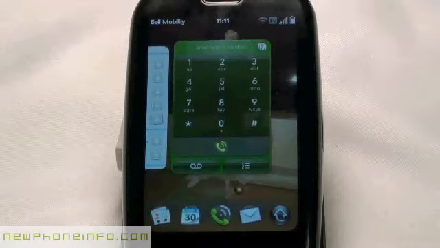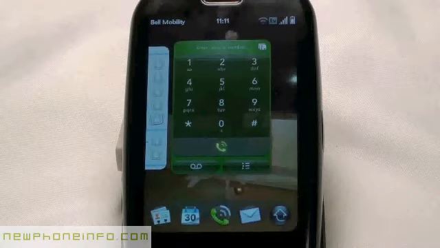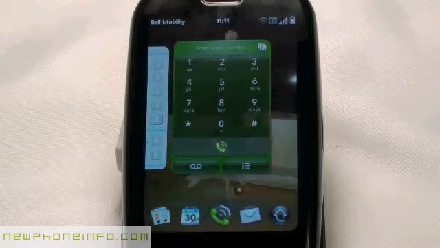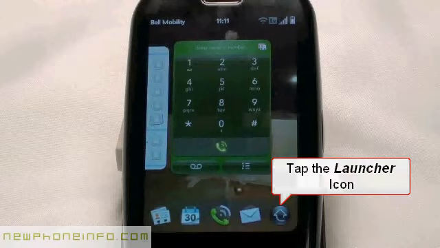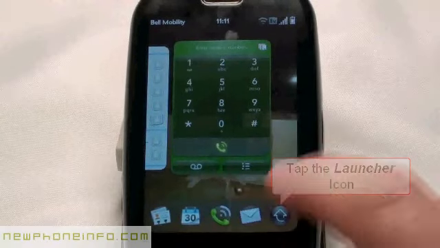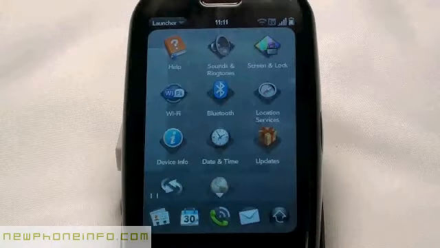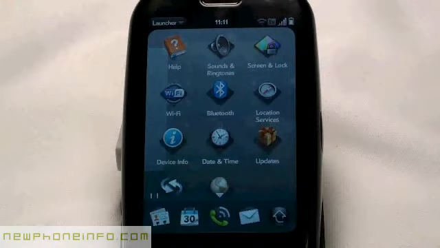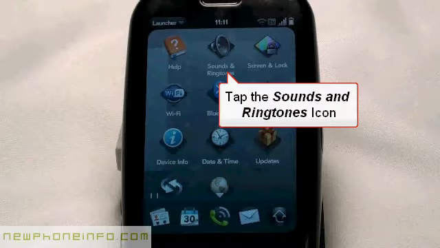In this video tutorial, we will show you how to set your ringtones and ring styles using the Palm WebOS. From your main screen, tap the launcher icon, and then tap Sounds and Ringtones.